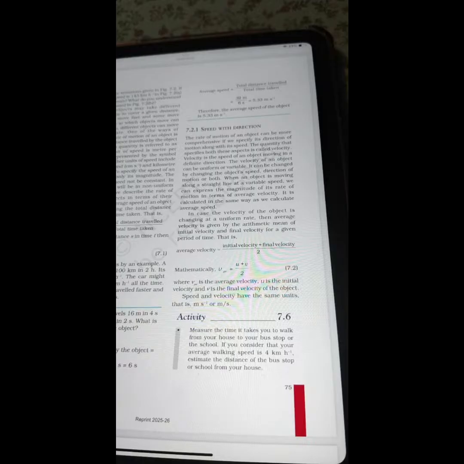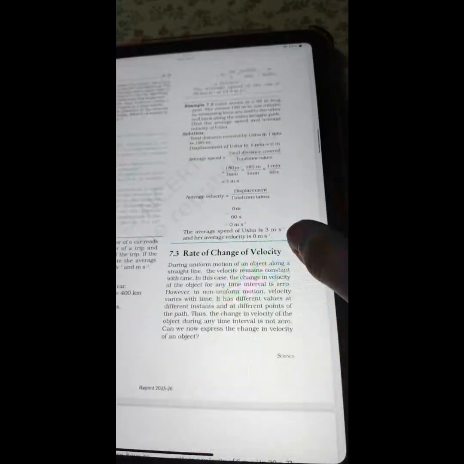Activity 7.6. Measure the time it takes you to walk from your house to your bus stop or to your school. If you consider that your average walking speed is 4 km per hour, estimate the distance of the bus stop or school from your house.